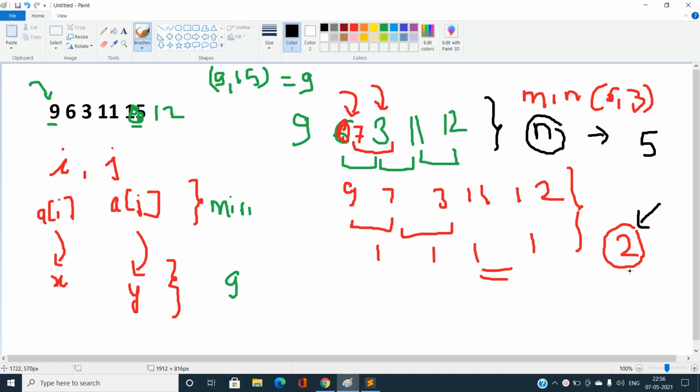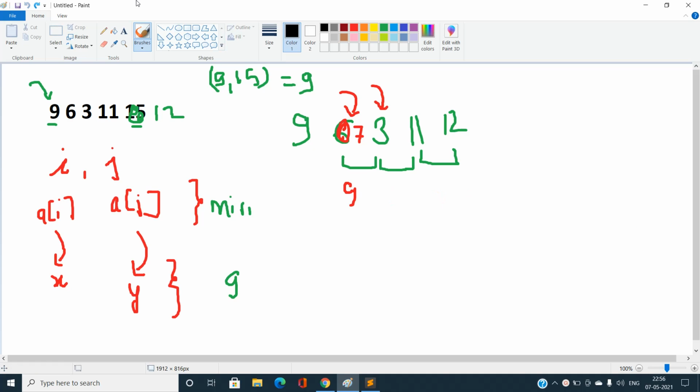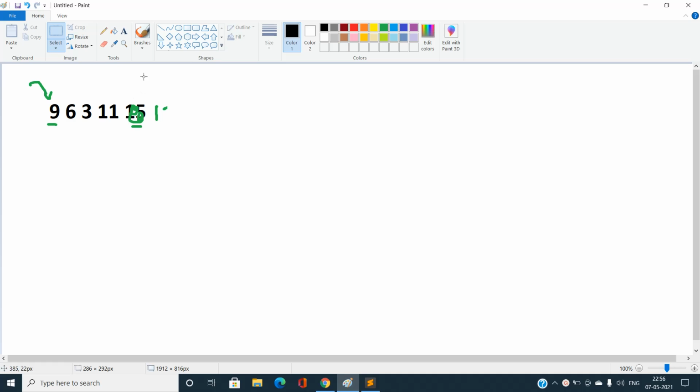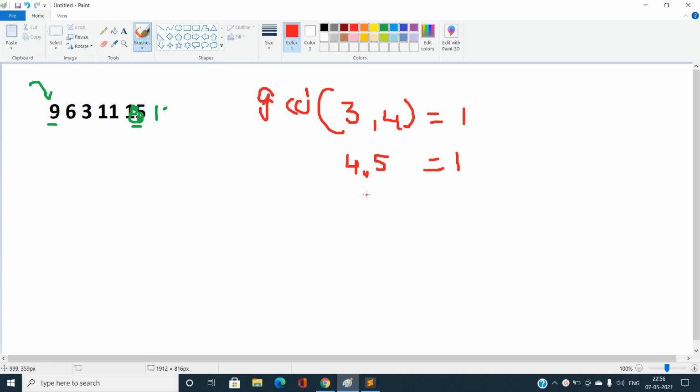Let us try to have a general answer for this question. How to think of a general answer is a very important and tricky point of this entire problem. One thing I want to share: the greatest common divisor of 3 and 4 will always come out to be 1, similarly 4 and 5, and similarly 5 and 6, it will always be 1.